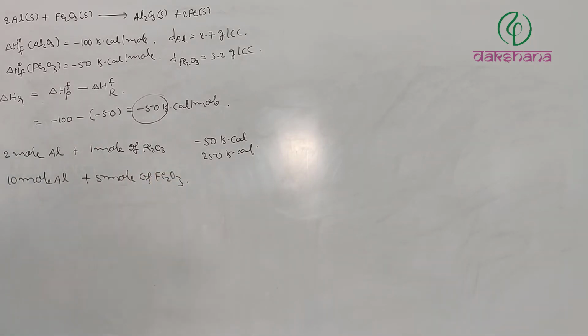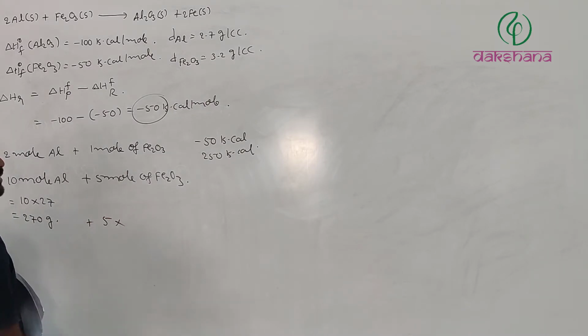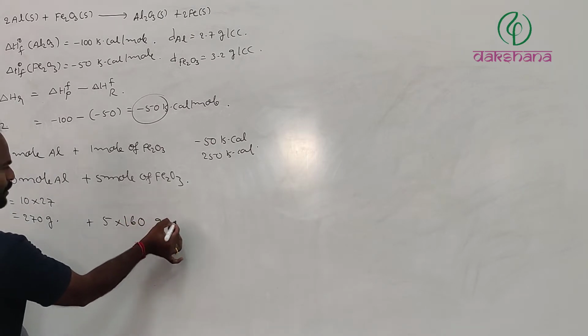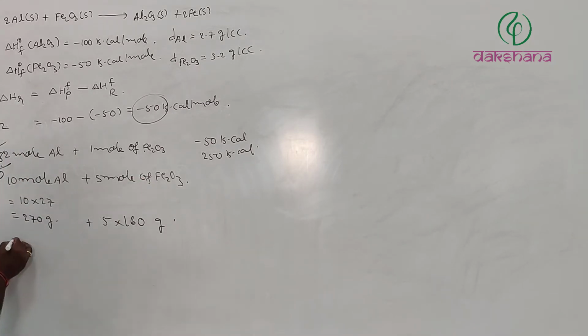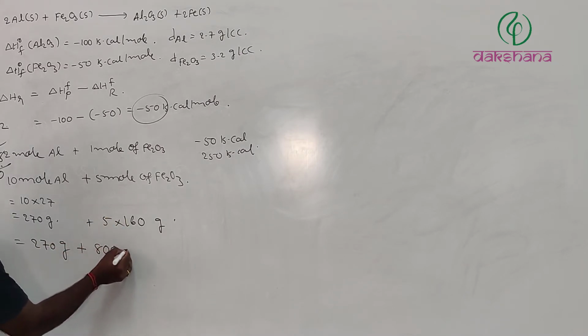Now 10 moles of aluminium, 10 into 27, equals 270 grams. 5 moles of Fe2O3, that is 5 into (56 into 2 plus 48), which is 5 into 160, so 800 grams.